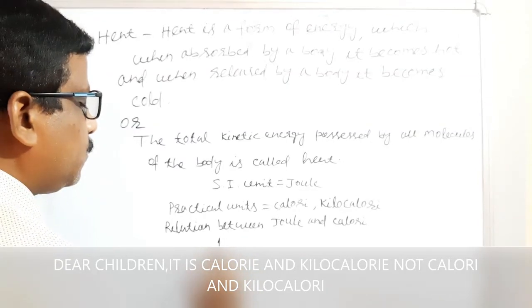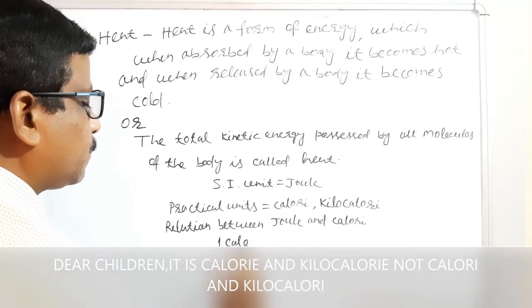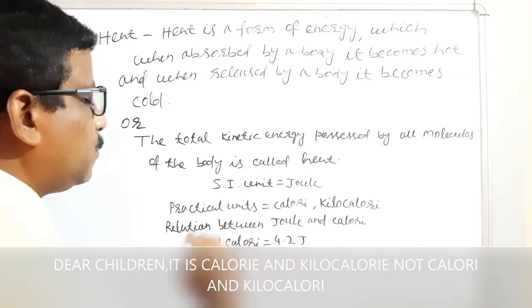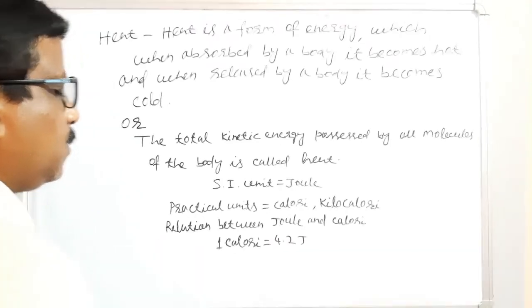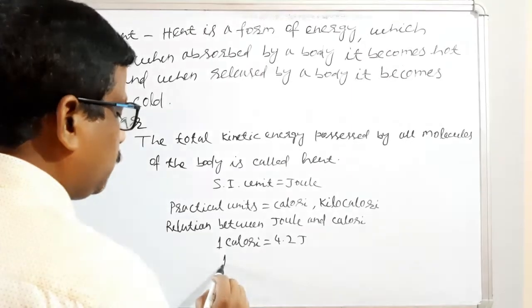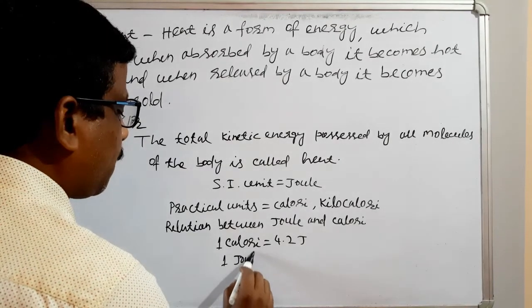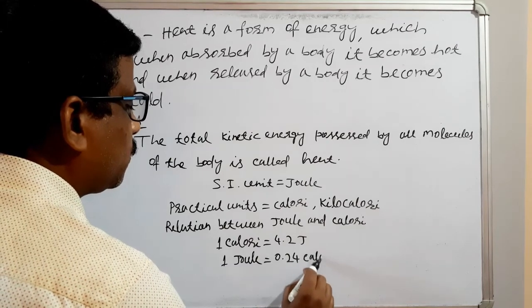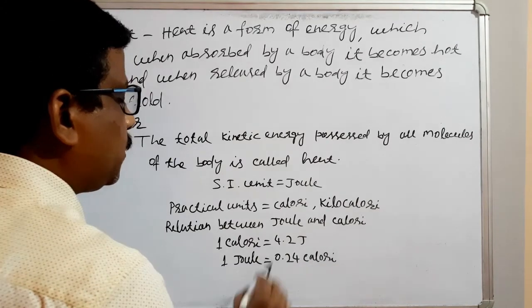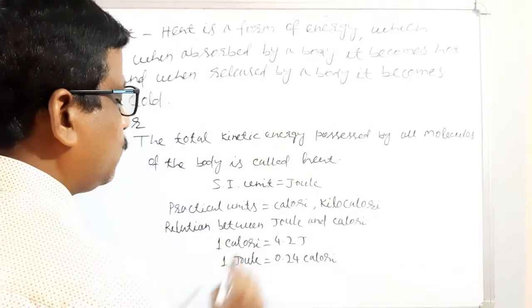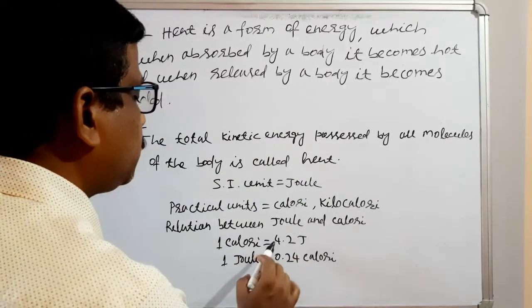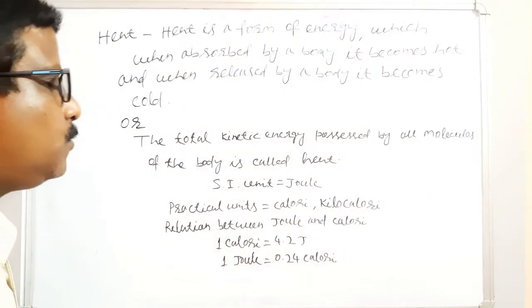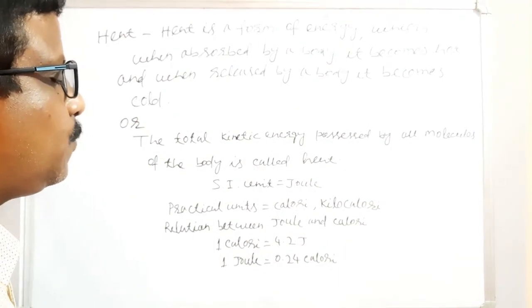So 1 calorie is equal to 4.2 joule, or 1 joule is equal to 0.24 calorie. It is averagely taken as 4.2. So 1 calorie is equal to 4.2 joule, or 1 joule is equal to 0.24 calorie.